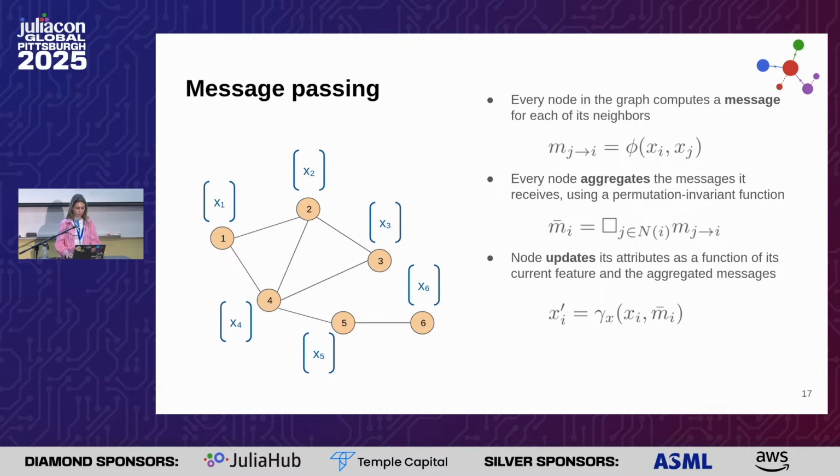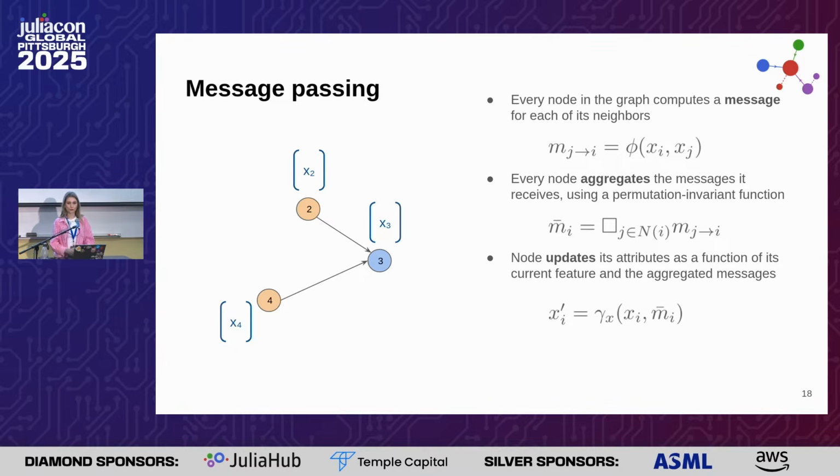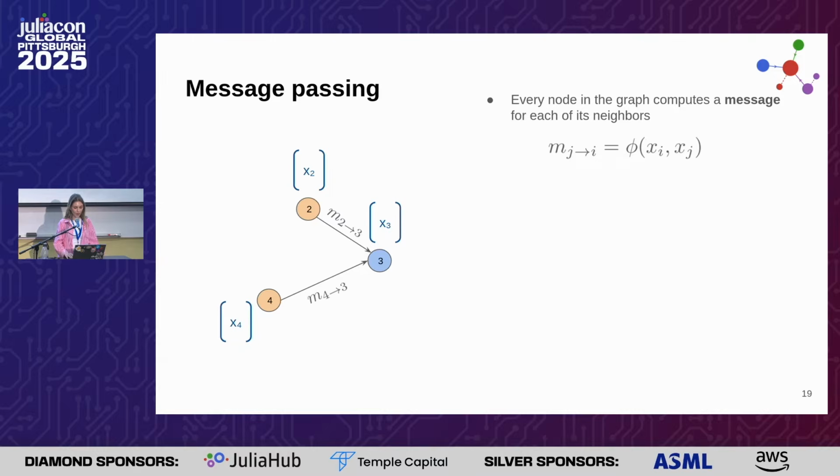So in order to understand these passages better, let's look at it from the point of view of node 3. Node 3 has 2 neighbors, and we can compute the messages from them. So we can compute 2 messages with a message function.